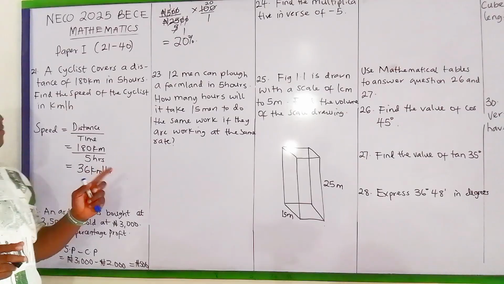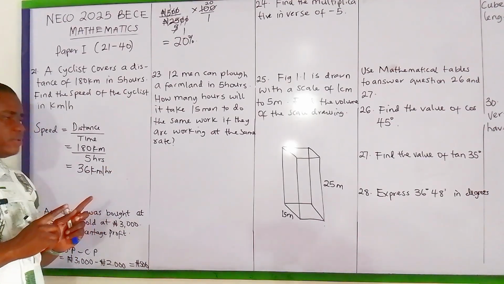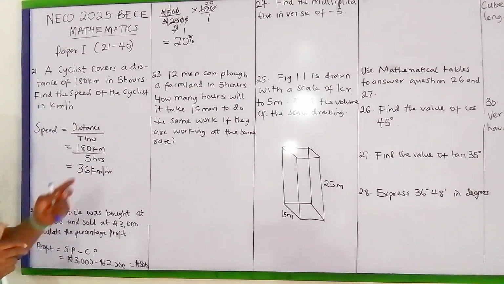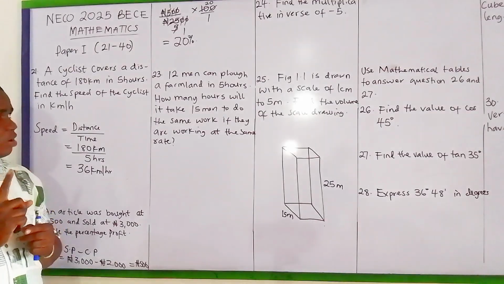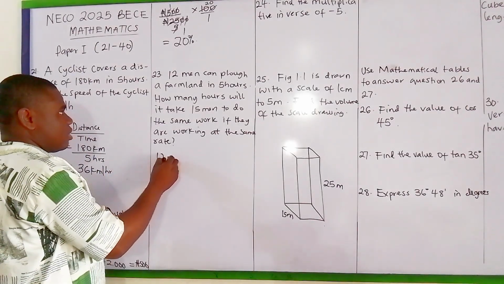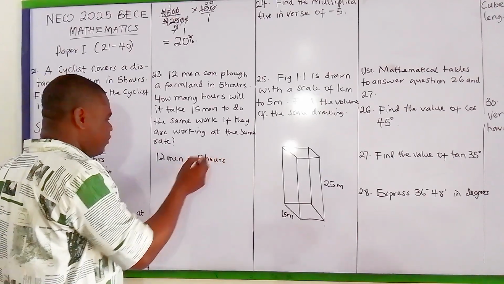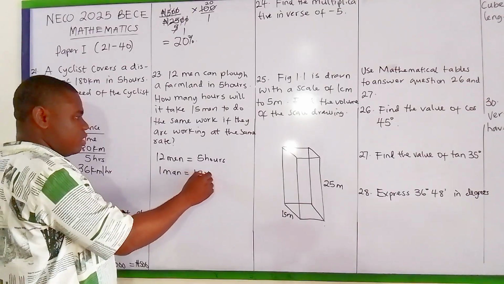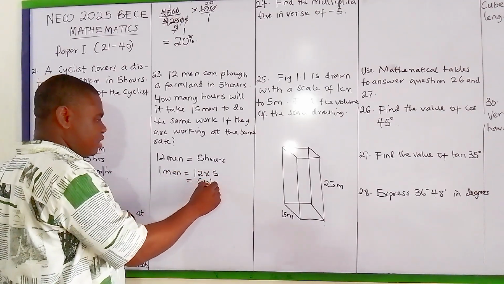Alright, now for question number 23, it says that 12 men can plow a farmland in 5 hours. How many hours will it take 15 men to do the same work if they are working at the same rate? In this kind of question, first of all, we need to find the time that one man can do the work. We have that 12 men is equal to 5 hours. Therefore, one man will be equal to 12 times 5. That will give me 60 hours.